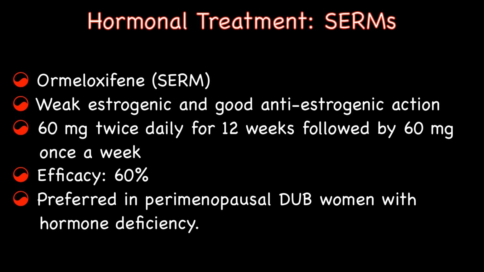Ormeloxifene, a weak estrogenic and anti-estrogenic selective estrogen receptor modulator, has also been used in treatment of DUB. It is given orally in the dose of 60 mg twice weekly for 12 weeks and thereafter 60 mg once a week. 60% efficacy has been observed. It is preferred in perimenopausal DUB women with hormone deficiency.